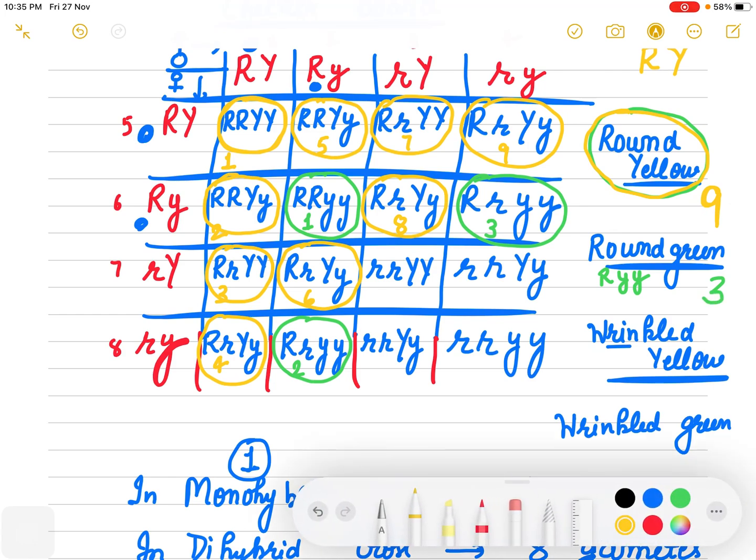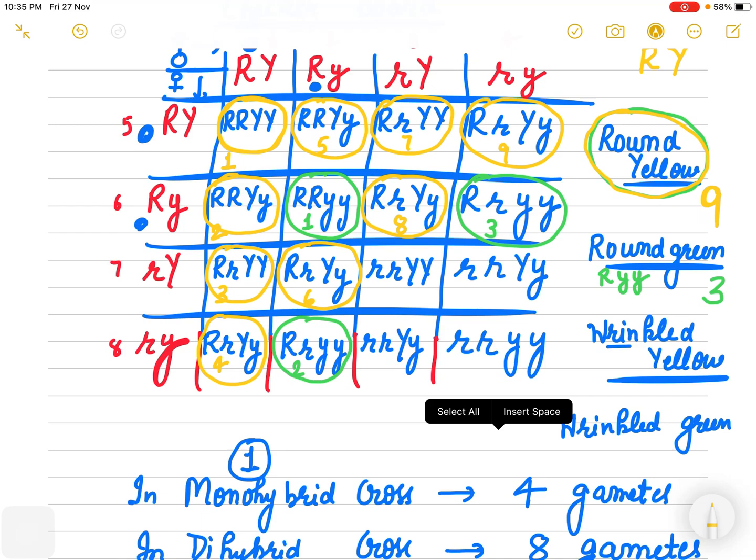How many is going to be wrinkled yellow? Wrinkled is recessive, so we need 2 small r and 1 capital Y. This is going to be wrinkled yellow. This is going to be wrinkled yellow. This one is going to be wrinkled yellow. So 1, 2, 3. So 3 will be wrinkled yellow.